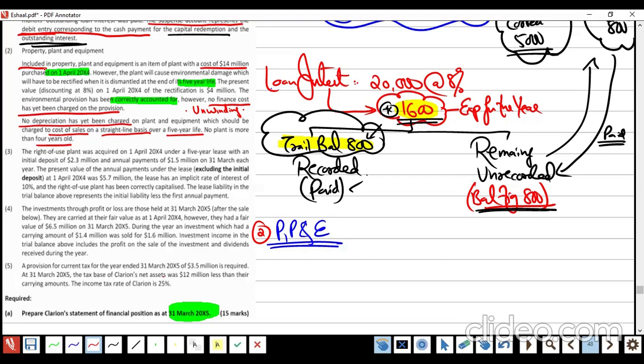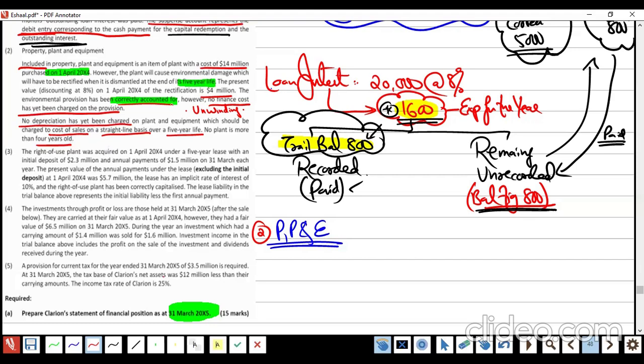Now there is an issue. What I need to compute here. First of all, they are saying that 14 million is the cost and the environmental damage which is to be rectified, any rectification after 5 years, the present value is how much? What is the present value? 4 million. They recorded it correctly, but they didn't provide something.